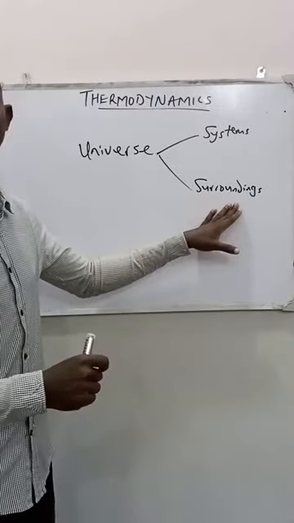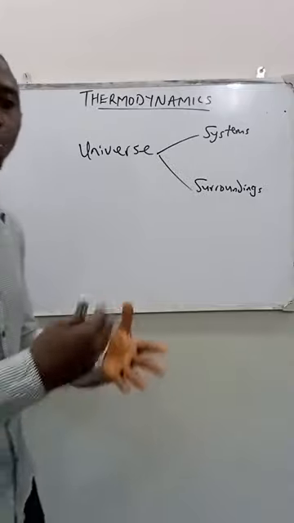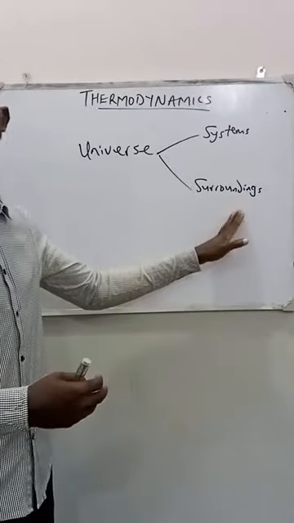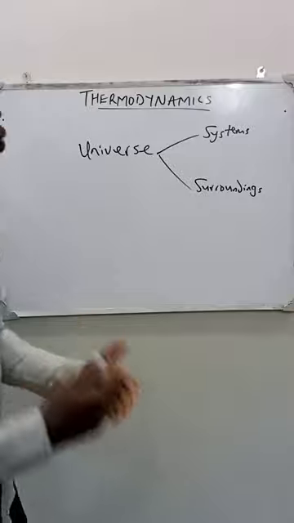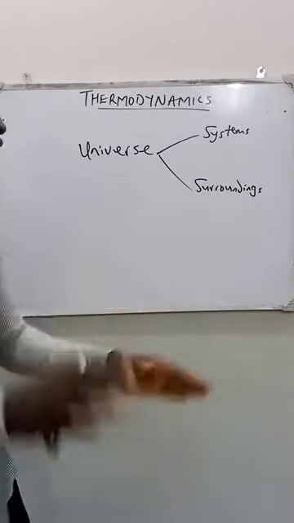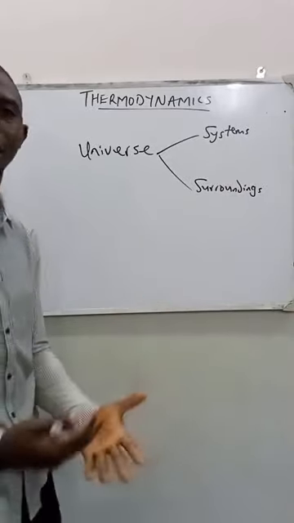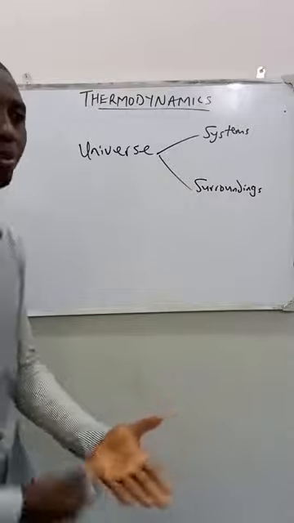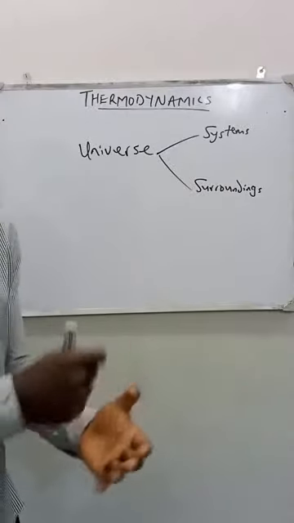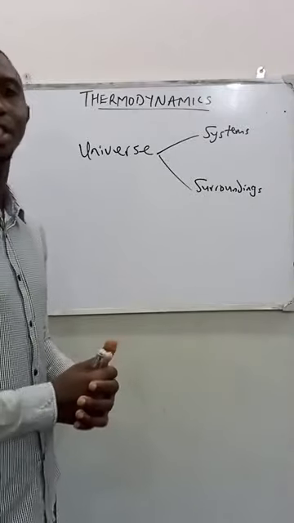For the surroundings, that other part that is left out, that we don't study, is called what? Surroundings. So in thermodynamics, what we study is the system, and that which we do not study is the surrounding. Don't forget, a system is simply a region with a given boundary that is under thermodynamic investigation.